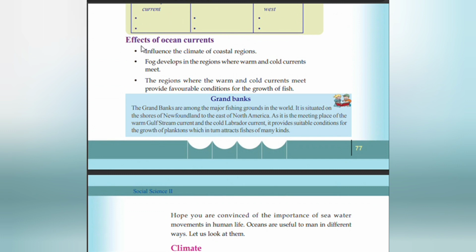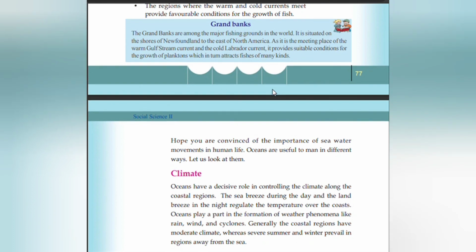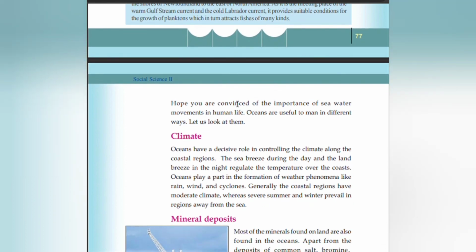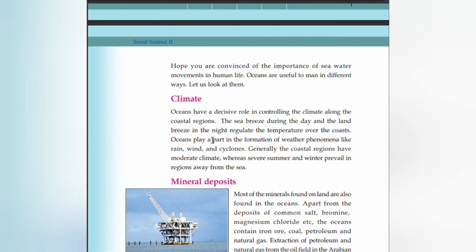Effects of ocean currents. Ocean currents influence the climate of coastal regions. Fog develops in the regions where warm and cold currents meet. The regions where the warm and cold currents meet provide favorable conditions for the growth of fish. Hope you are convinced of the importance of seawater movements in human life. Oceans are useful to man in different ways. Let us look at them.